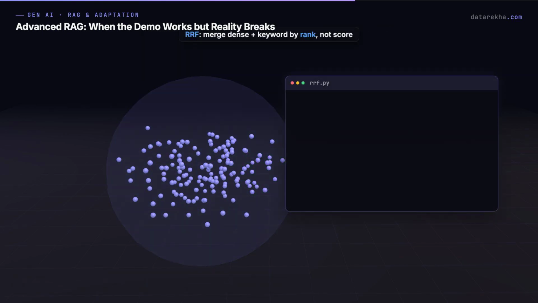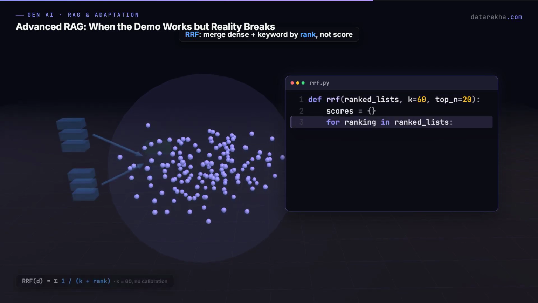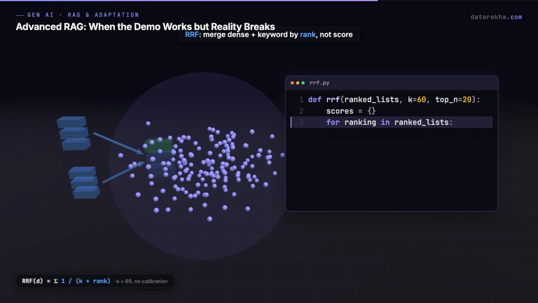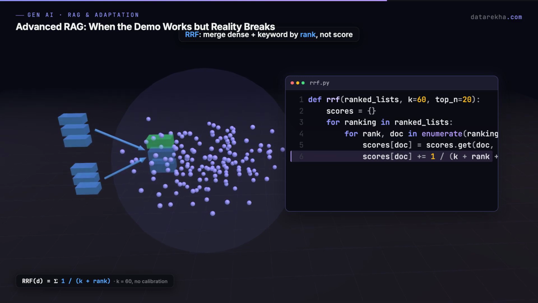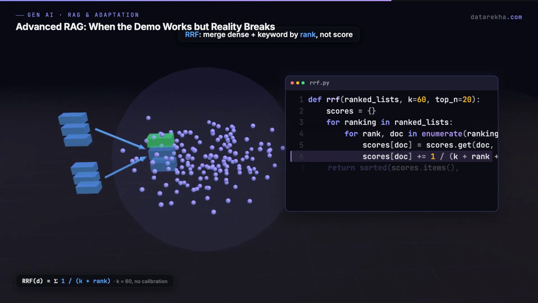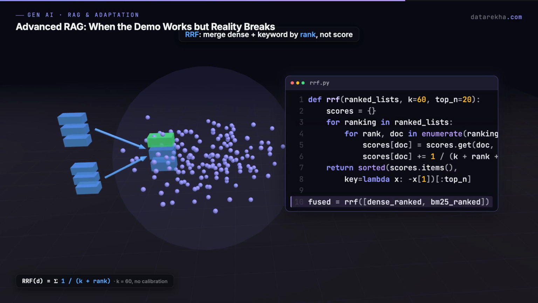Then there's the merge problem. You've got two ranked lists, dense and keyword, on totally different score scales. Reciprocal Rank Fusion solves it elegantly. It ignores the raw scores and looks only at rank position, so nothing needs calibrating. Documents ranking high in either list bubble up. Documents high in both dominate. One formula, k equals 60, done.